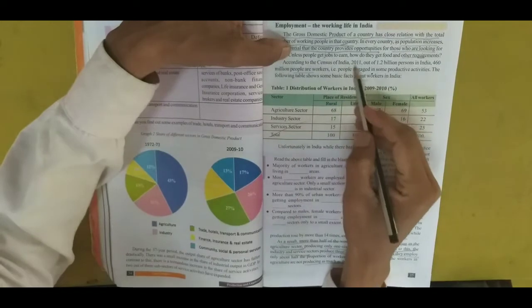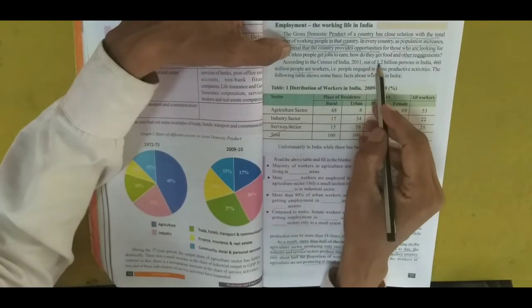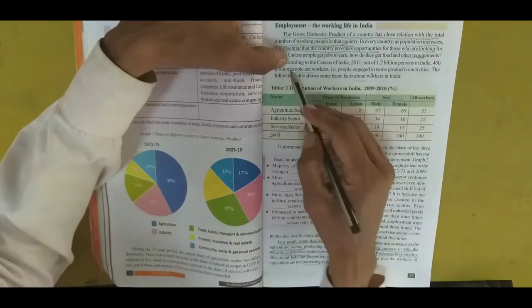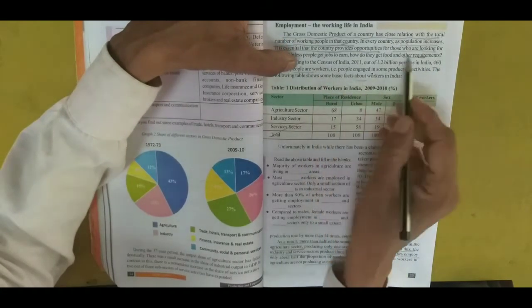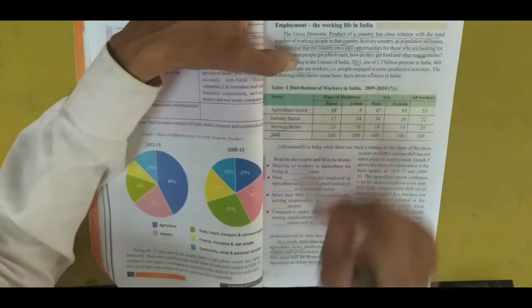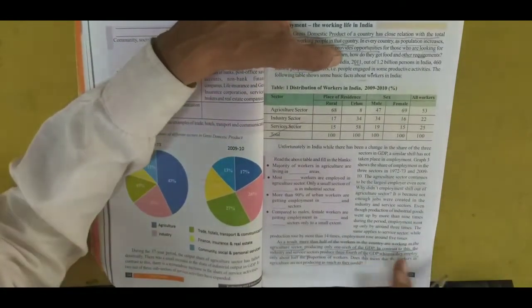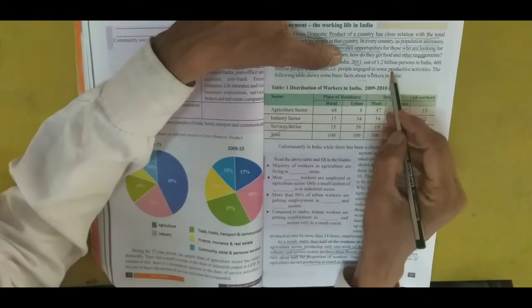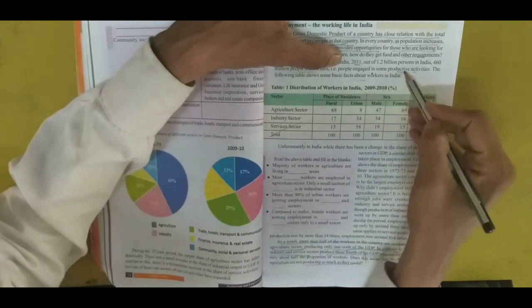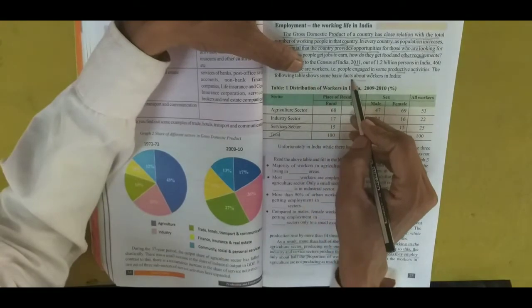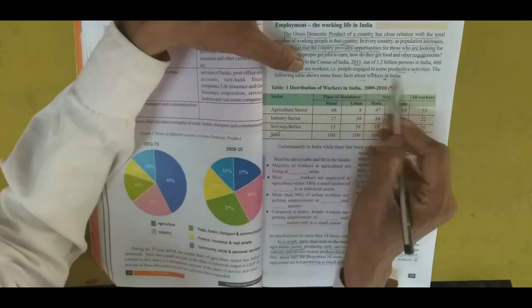According to the Census of India, 2011, out of 1.2 billion persons in India, 460 million people are workers, that is, people engaged in some productive activities. The following table shows some basic facts about workers in India.